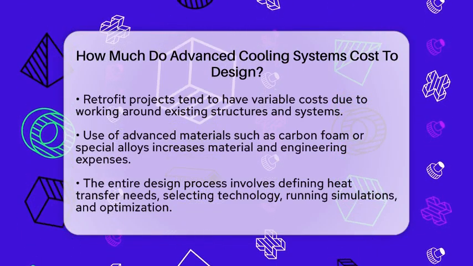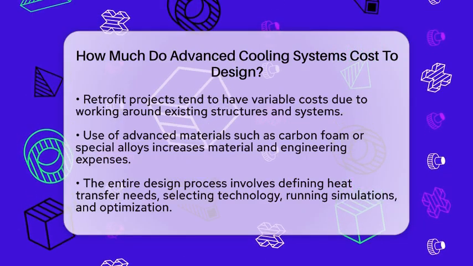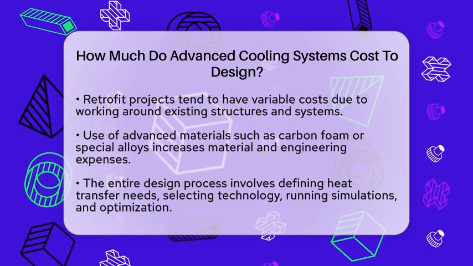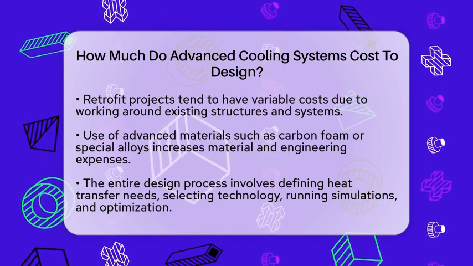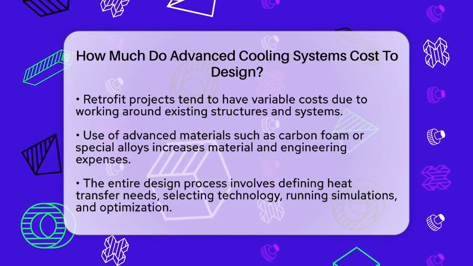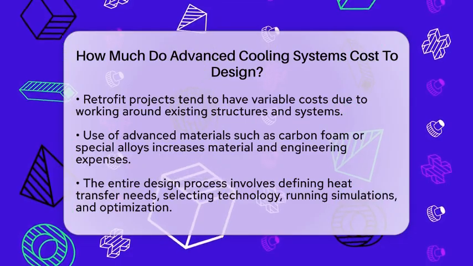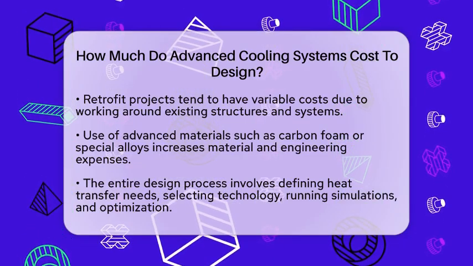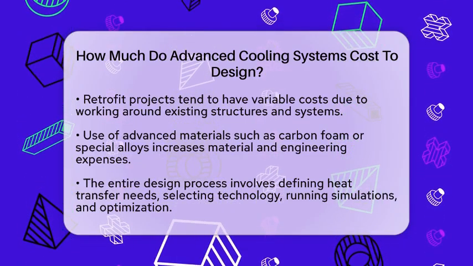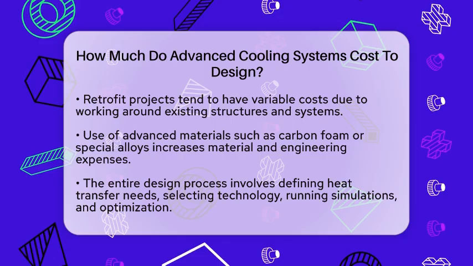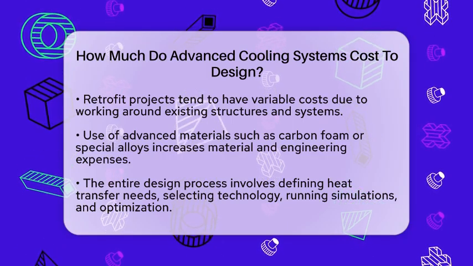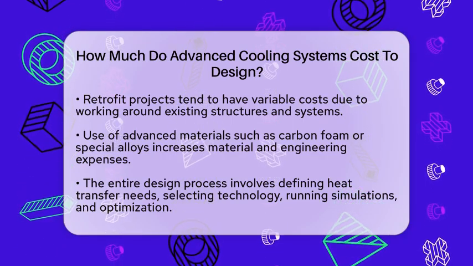Advanced materials like carbon foam or special alloys can boost performance but also add to the cost. For example, using carbon foam radiators might add about $5 per cubic inch to the material costs. These materials often need extra engineering work to support and protect them, which adds to the overall design expenses.